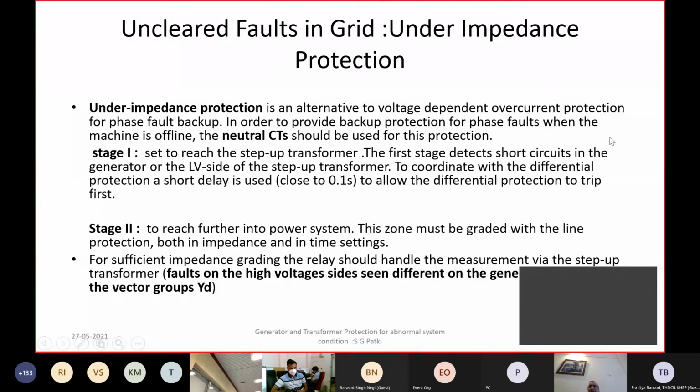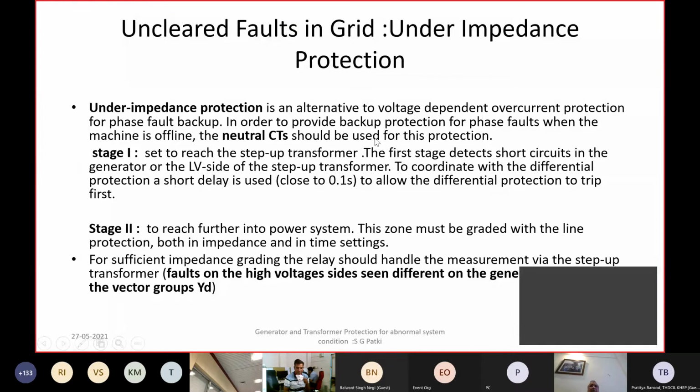If there is distance relay protection protecting the line, and it sometimes maloperates or doesn't operate, then the backup impedance relay on the generator may operate. Or if the time coordination between the under impedance relay of the generator and the zone 3 or zone 2 operation of the line is not proper, then it may result in the backup impedance relay operating before the fault is cleared on the line side.